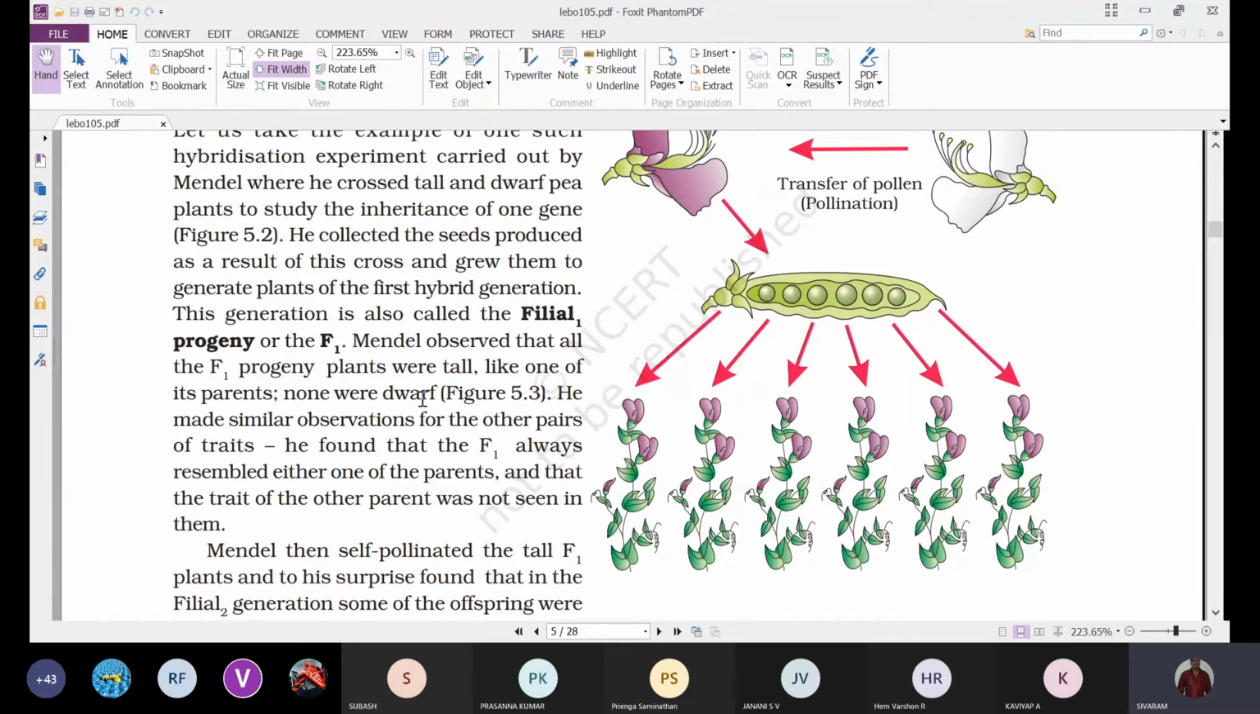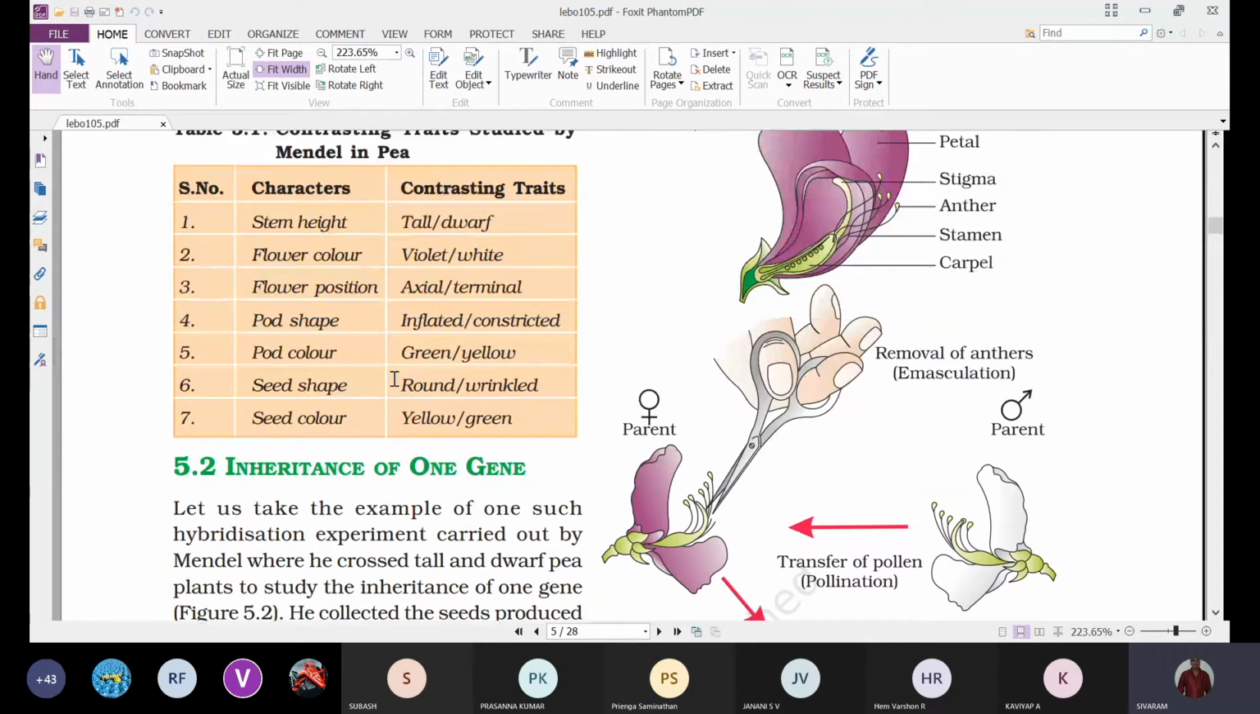not seen in them. So that means he has selected 7 different characters. When he checked with the other 6 characters also, the result is the same. That means when he selected the stem height in the F1 generation, he always got tall plants. When he selected the flower color, he got only violet colored flowers. And next, flower position: when he selected the flower position, he always got axial position flowers only.